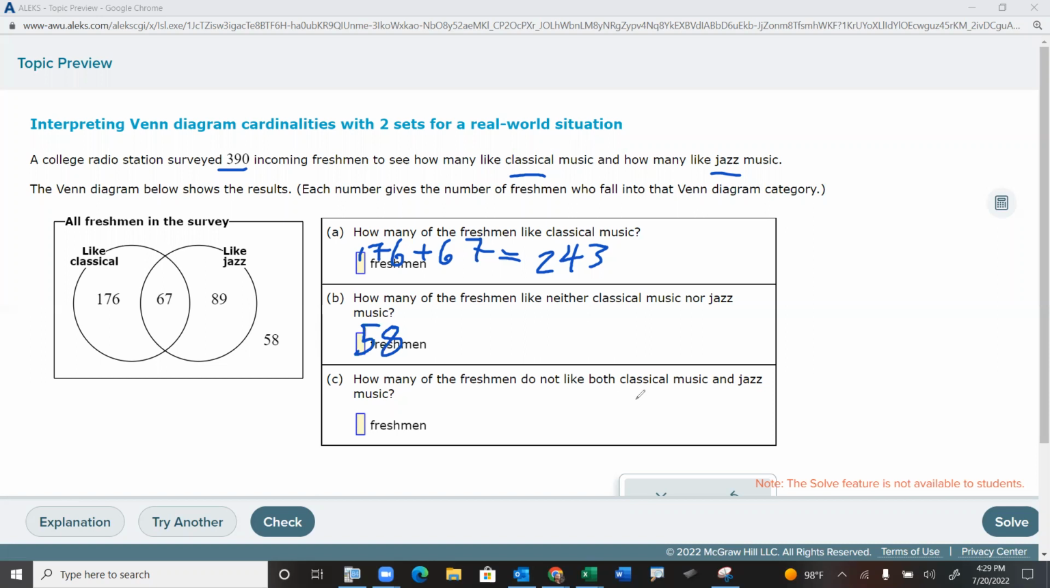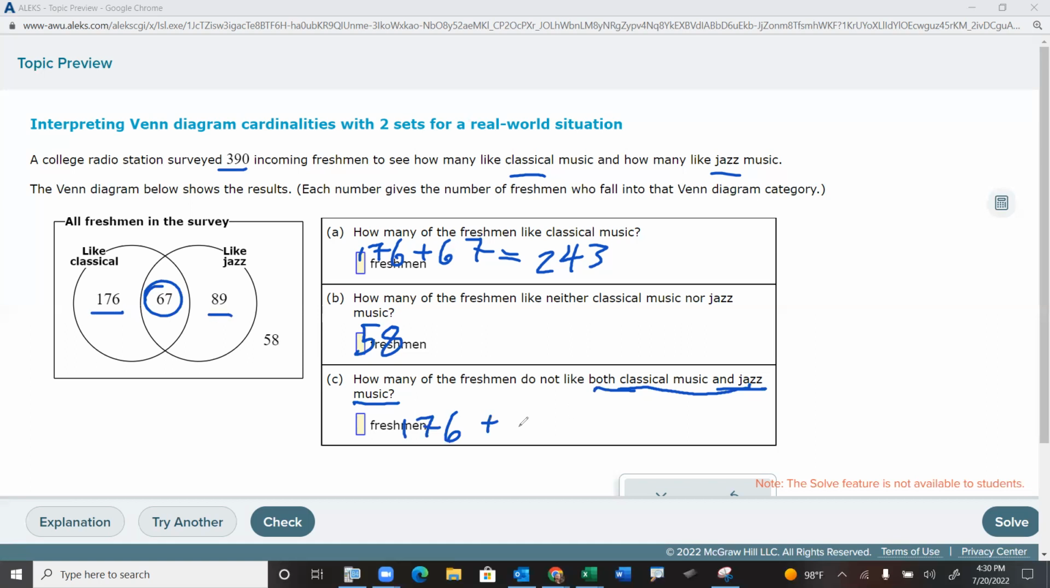Okay, so how many of the freshmen do not like classical music and jazz music? This time we got a key word in there. Classical music and jazz is where they overlap, so that's what classical music and jazz music makes reference to, those 67 people. It says, how many of the freshmen do not like both classical and jazz? Well, you'd have these 176. Yeah, they're not into both.